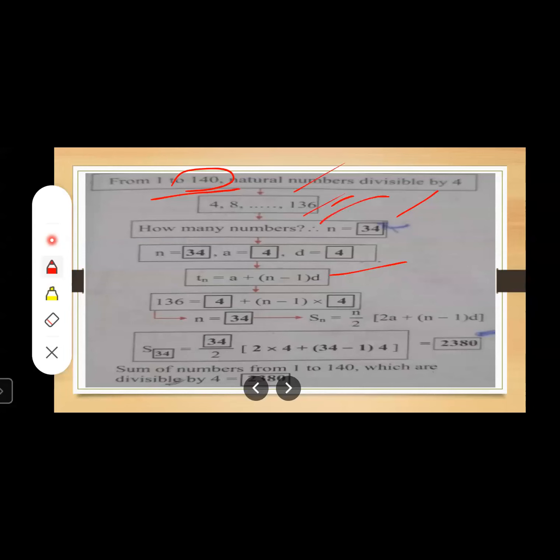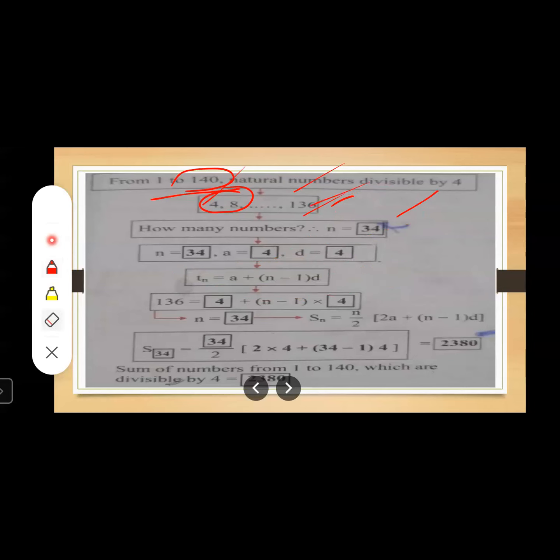So to find this, we need to use this formula: Tn is equal to a plus n minus 1 into d. Since it is an arithmetic progression, a is 4, right? For d, you find the difference between consecutive terms: 8 minus 4, which is 4. So d is coming as 4. Just substitute these values in this equation. What is Tn? Tn is the last term.